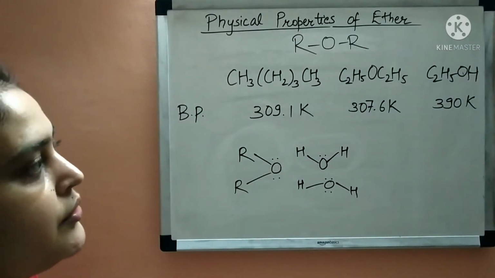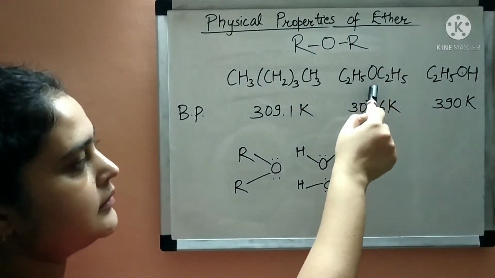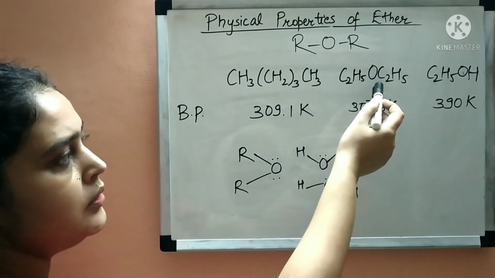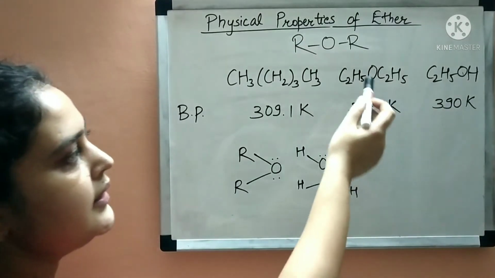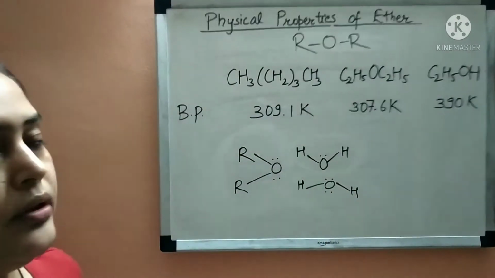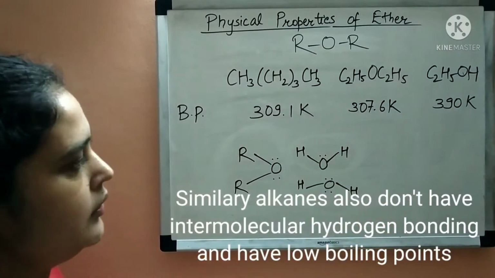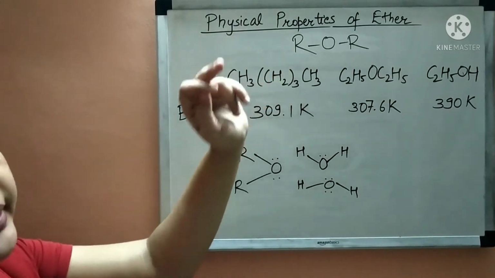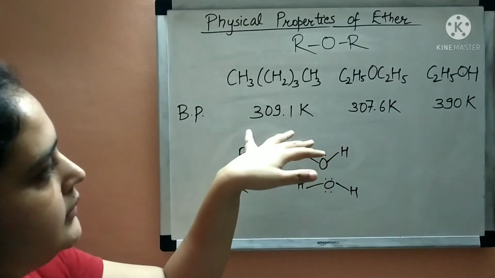Now intermolecular hydrogen bonding is not possible in ether, because the oxygen atom cannot make hydrogen bonding with another ether molecule, since an ether molecule doesn't have a hydrogen atom bonded to any electronegative atom. So there is no intermolecular hydrogen bonding in ether, and hence its boiling point is very low compared to alcohol. First we studied the polarity of ether, then we compared the boiling point of ether with others.